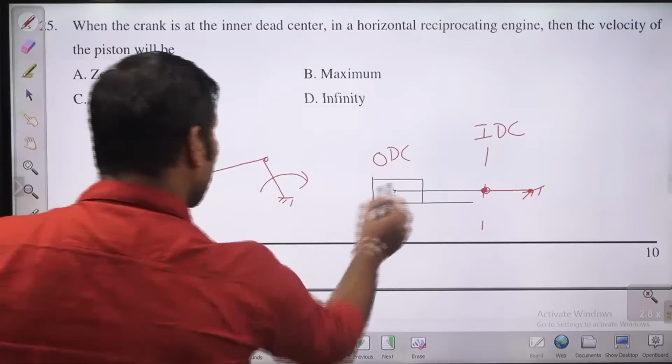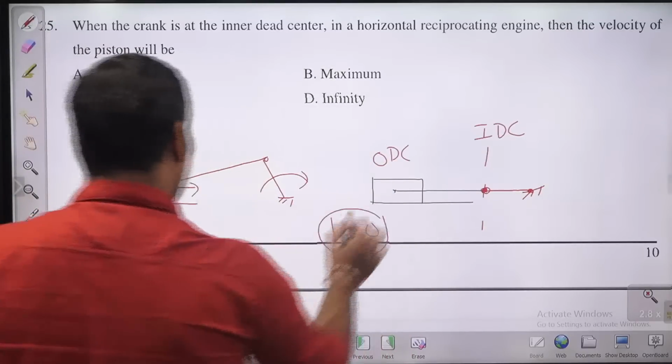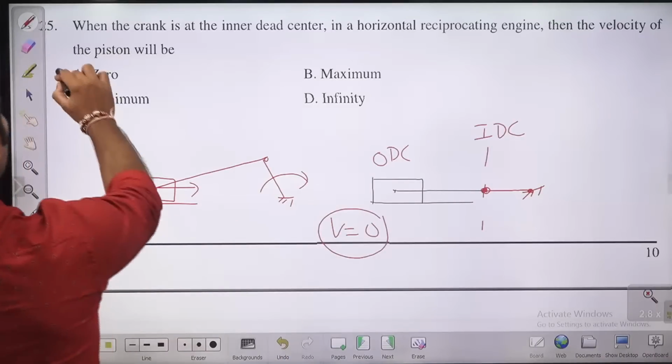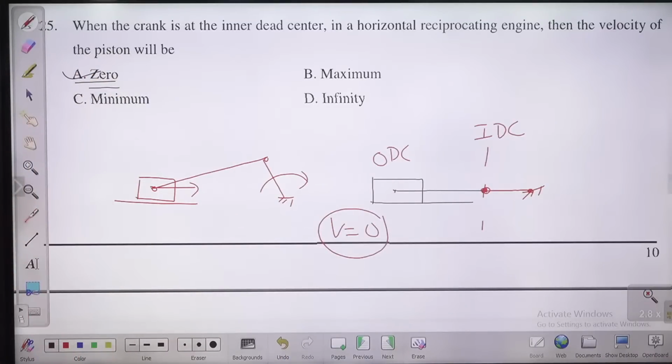So in this case, the velocity of the piston will be what, guys? It will be 0. What will the velocity be here? It will be 0. Option A is the answer for this question.